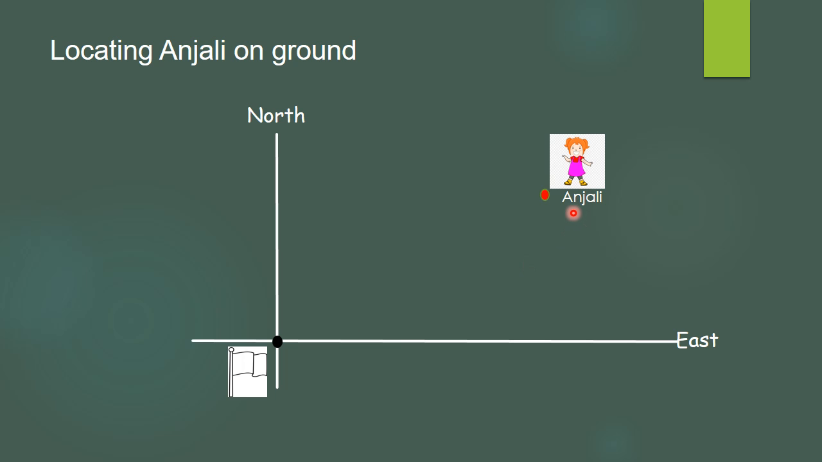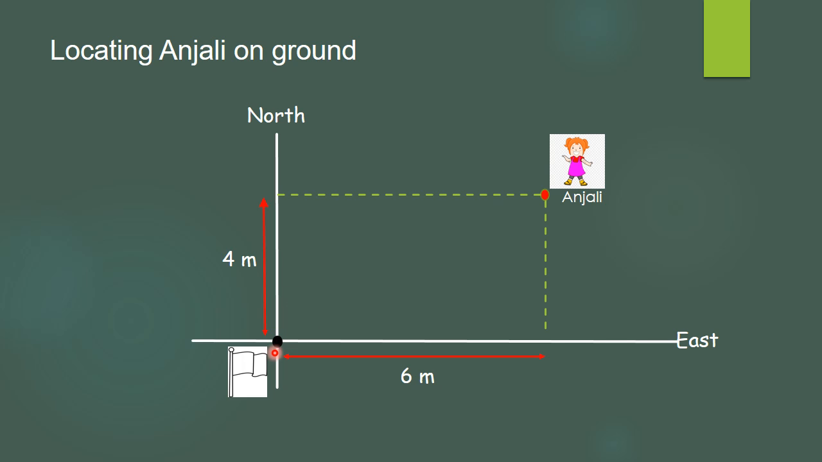Now to give the position for Anjali, first we will draw the perpendicular on the east direction and measure its distance. It is 6 meter. Then we draw the perpendicular on the north, and that is 4 meter. So the position of Anjali is 6 meter east and 4 meter north of the flag post, because the flag post was considered as the reference point.